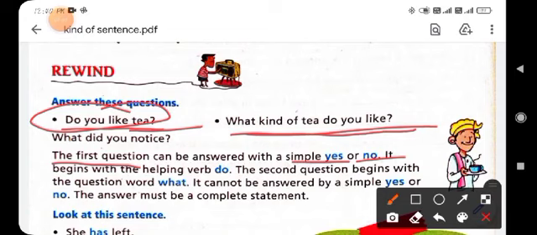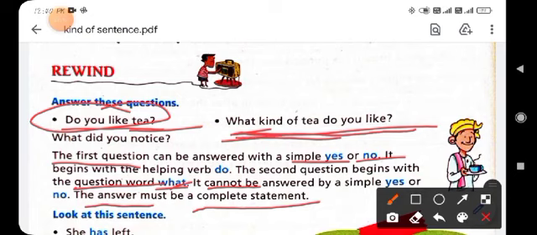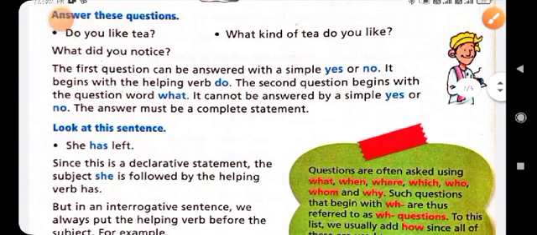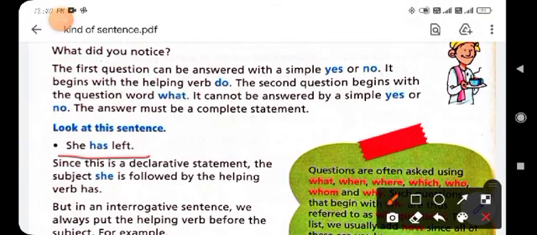Okay, and it starts with the word what, a question word. This sentence starts with a question word, and it cannot be answered with a yes or no. Its answer must be a complete statement. We can reply to this question in a statement. Clear? So you can see here another sentence: She has left.